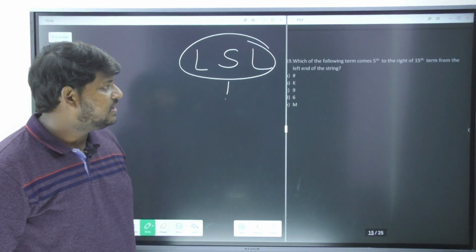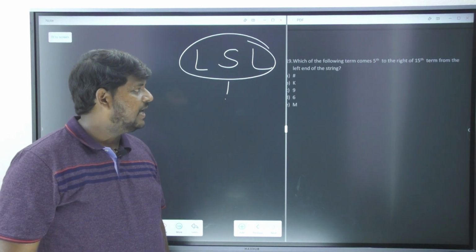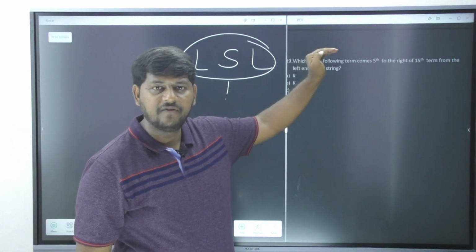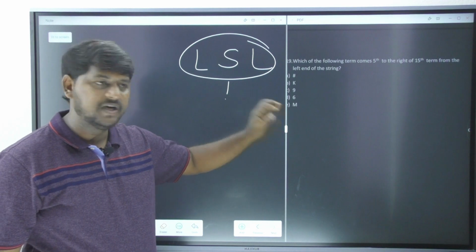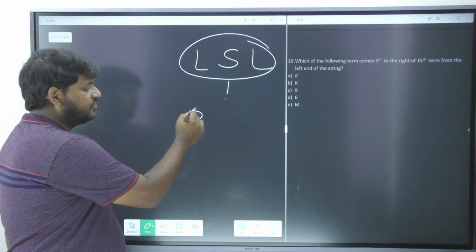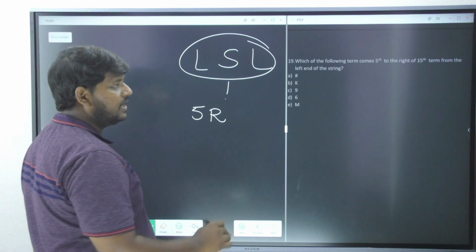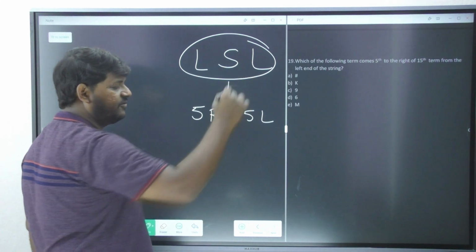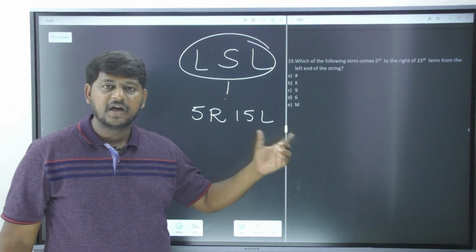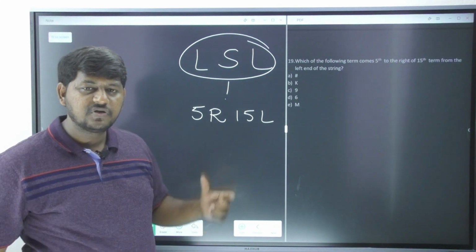Which of the following term comes 5th to the right of the 15th term from the left end of the string? This is also a sequence question, but unfortunately I did not have the sequence over here, but the question is completely based on the sequence only. What is this mentioning? 5th to the right. You are supposed to write it as 5R, and 15th term from the left end should be written as 15L. Always remember, the sequence questions cannot be remembered in examination because they are going to be very lengthy. Then you are supposed to write down in a short way.